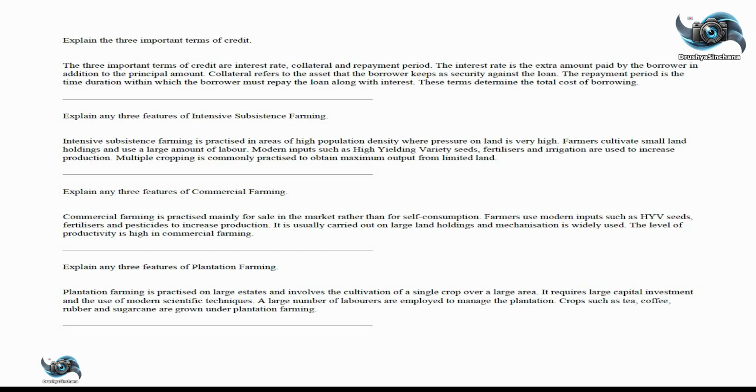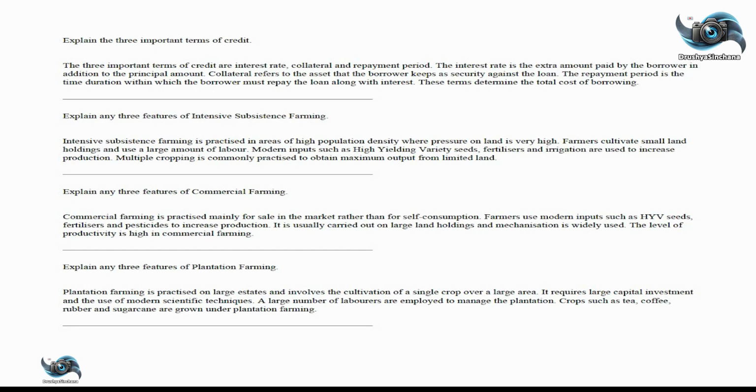Explain any 3 features of commercial farming. Commercial farming is practiced mainly for sale in the market rather than for self-consumption. Farmers use modern inputs such as HYV seeds, fertilizers, and pesticides to increase production. It is usually carried out on large landholdings and mechanization is widely used. The level of productivity is high in commercial farming.